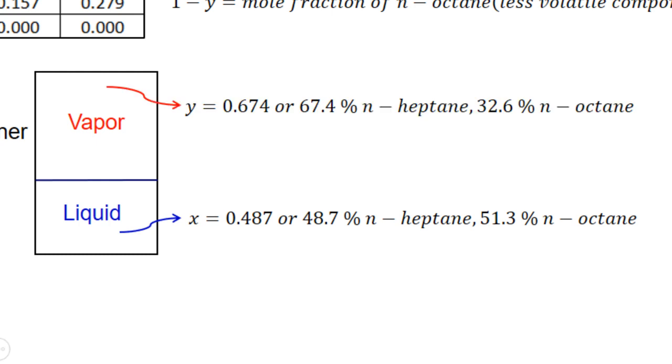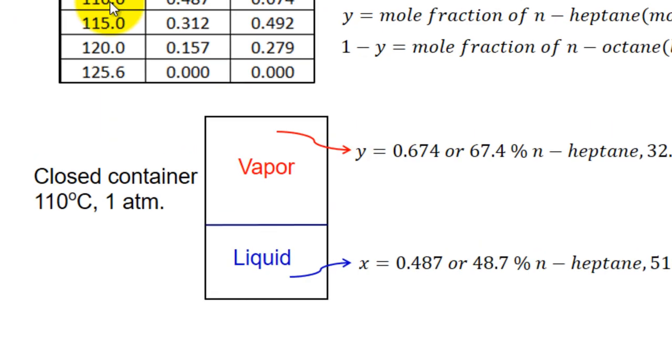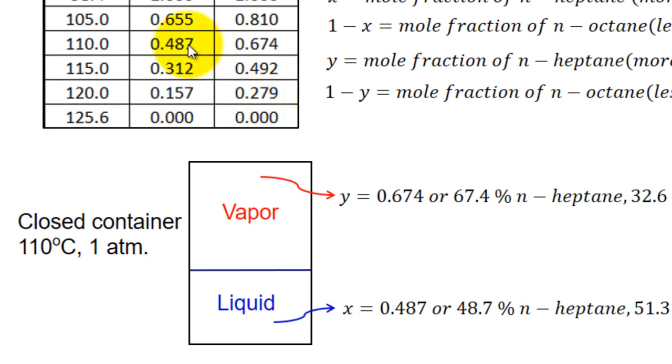Similarly, vapor is represented as y. It will be 0.674, or 67.4% normal heptane. The other one is normal octane. Now, who decides that this should be the composition of liquid and vapor? This is decided by thermodynamics, or nature. At 110 degrees centigrade and 1 atmosphere, if you see the table here, it is 0.487 and 0.674. That's what I have written here. So this is at equilibrium. This mixture will exist at 110 degrees centigrade and 1 atmosphere. Liquid will have this composition and vapor will have this composition. That is the meaning of this table.